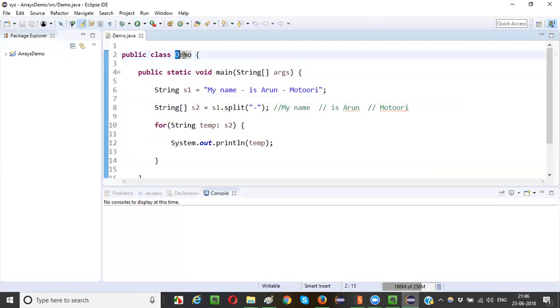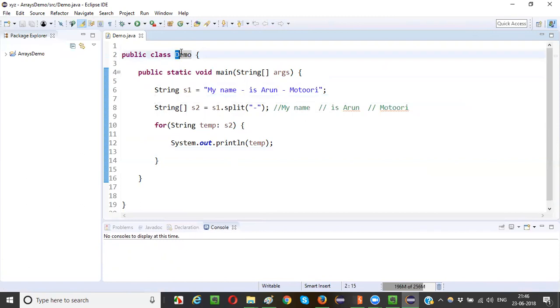But according to the general followed methodology, I need to give capital D. People generally write the first letter of a class in capital letter. Though it's not compulsory, they follow that. This is a user-defined class, and I intentionally wrote the first letter of this class name in capital. Similarly, String is a predefined class, and you see this is in capital, right?